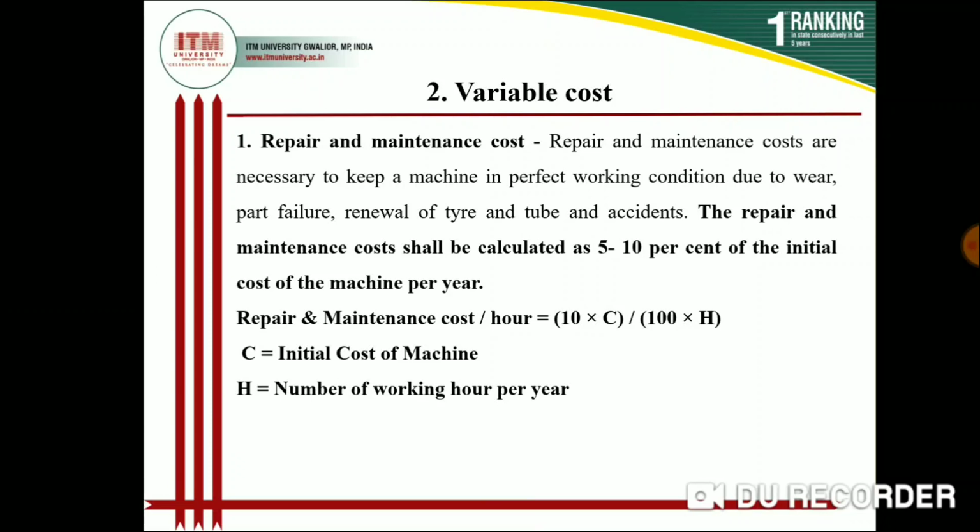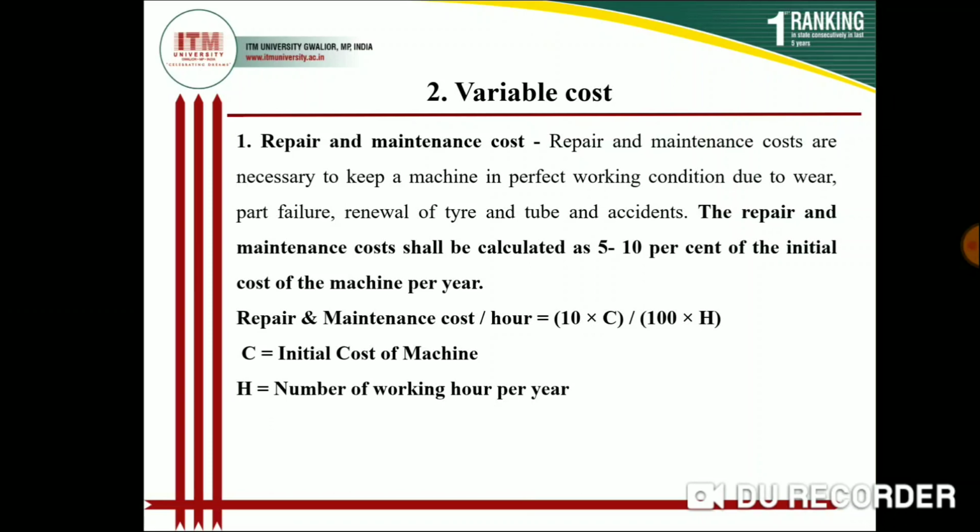It is estimated that 5 to 10% of the initial cost of the machine per year will be the repair and maintenance cost. It means you are changing the tires, oils and filters. All those costs are in repair and maintenance of your machine.